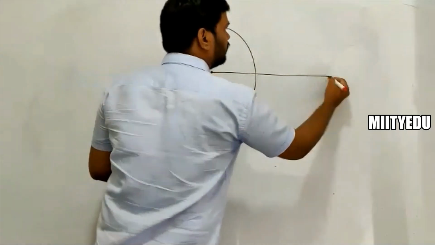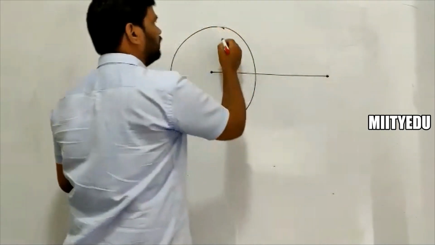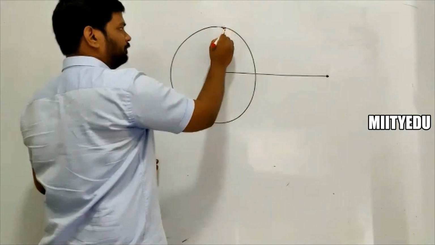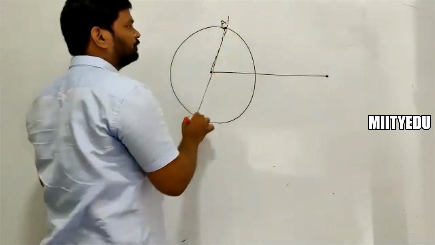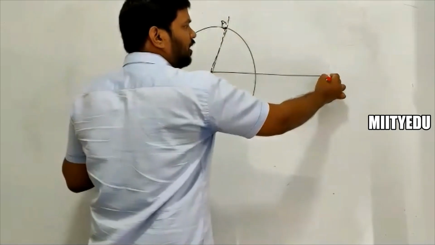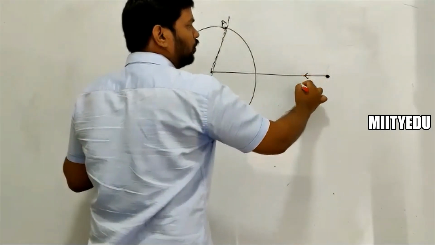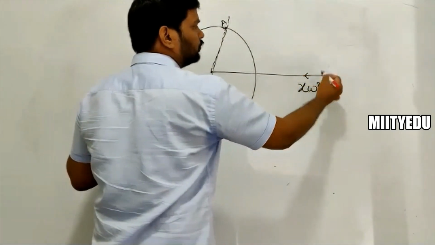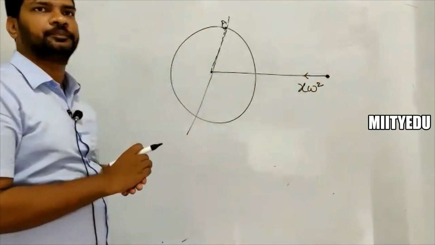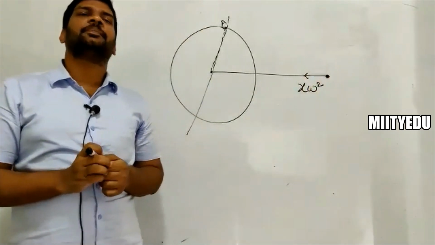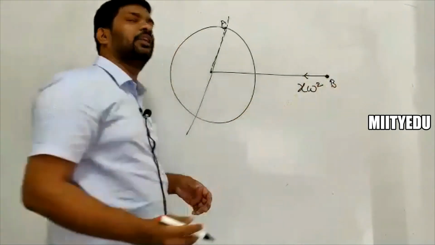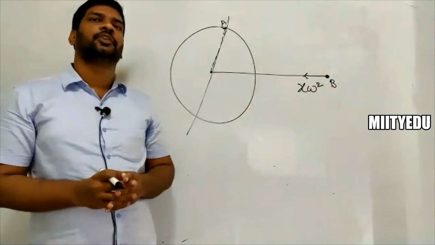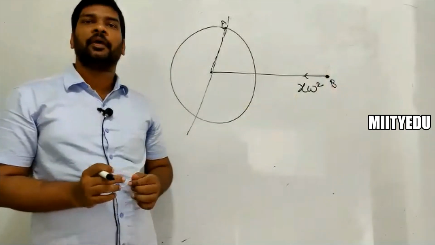So the last discussion with which we left yesterday: A observing that B is having an acceleration x omega square towards the center. B is a person who is sitting on a bench. Let us say he's sitting on a bench. Okay, he's at rest.